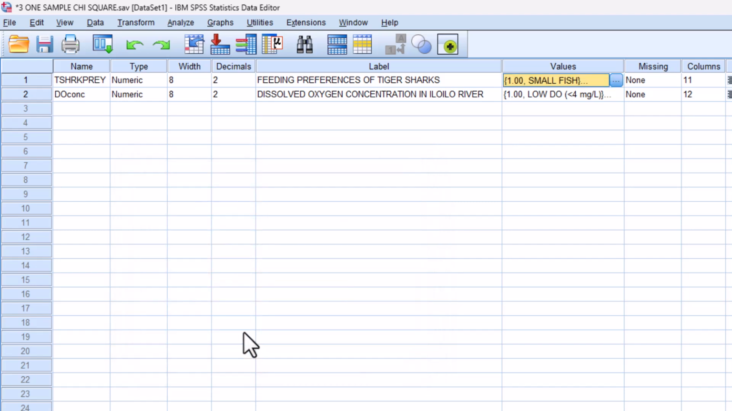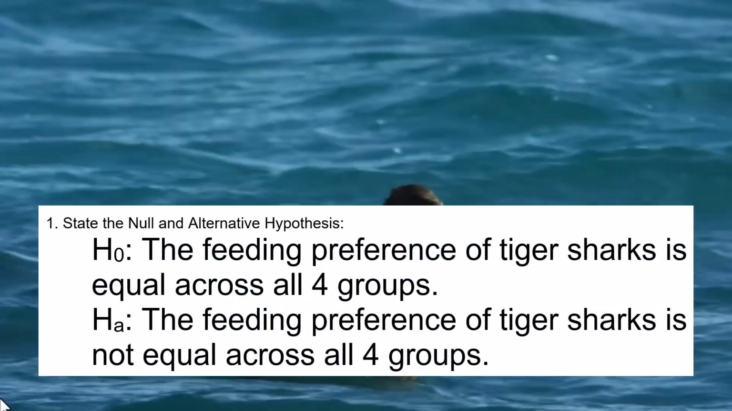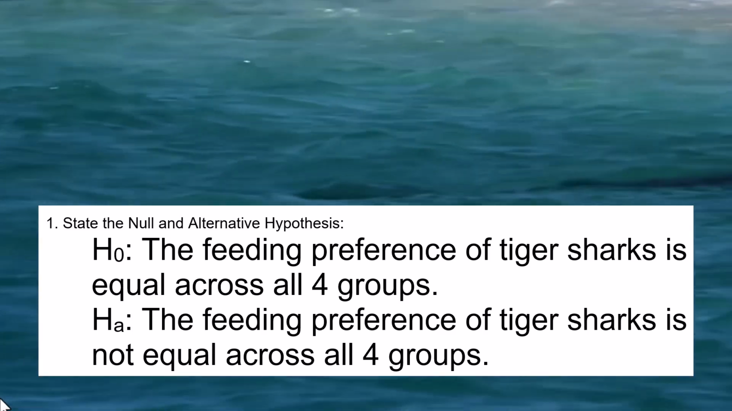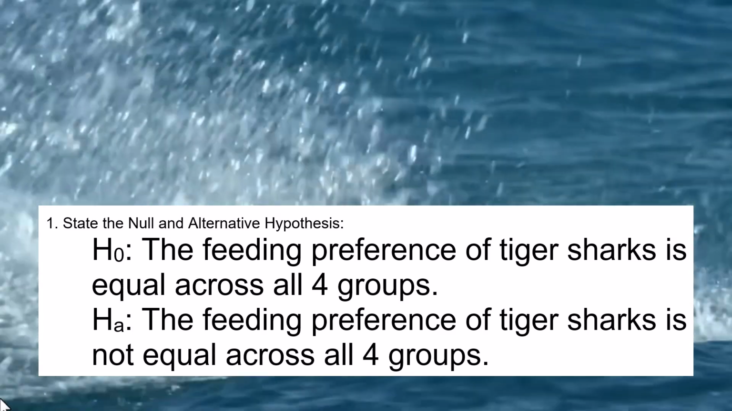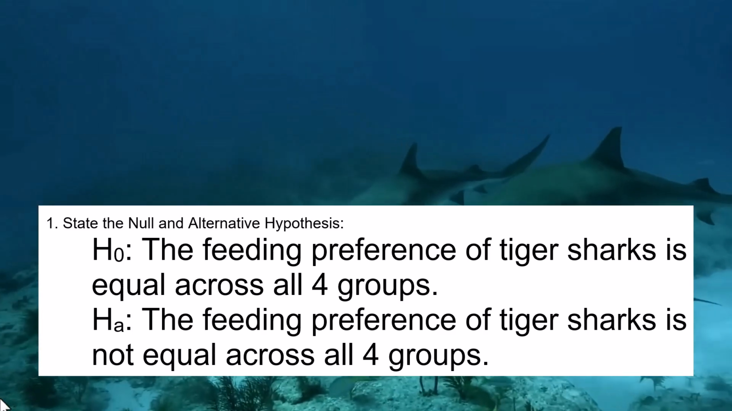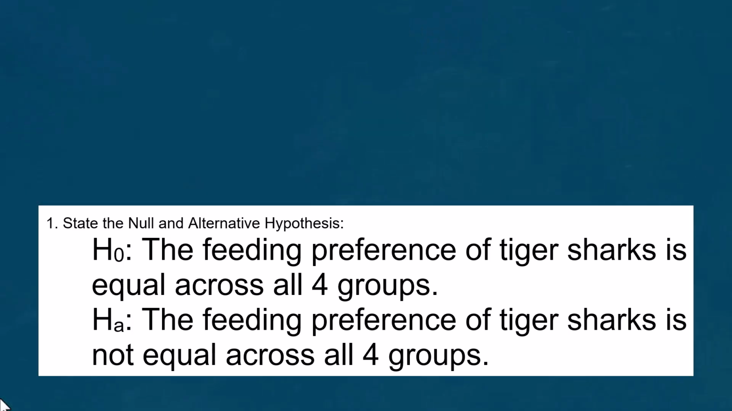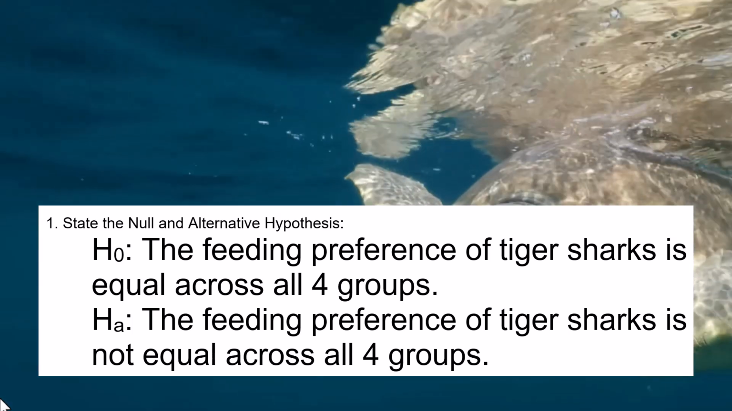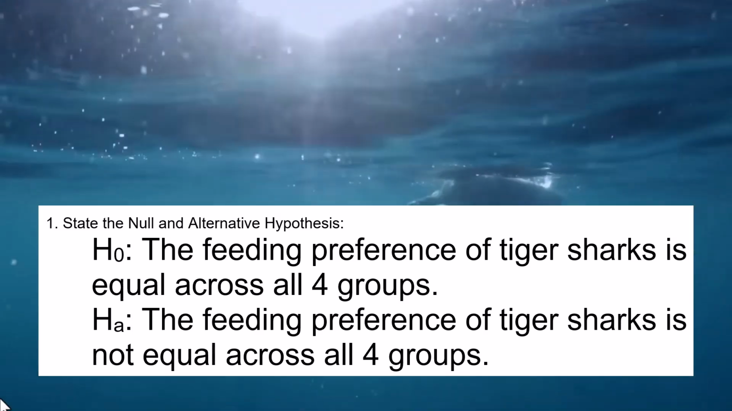Let's now start performing hypothesis testing. So our H0, the feeding preference of tiger sharks is equal across all 4 groups. Meaning each can be assigned, let's say, 25% probability na makain siya. Given the 4 options, again, equal lang na yung probability na kainin sila. So each have a 25% chance of being eaten.